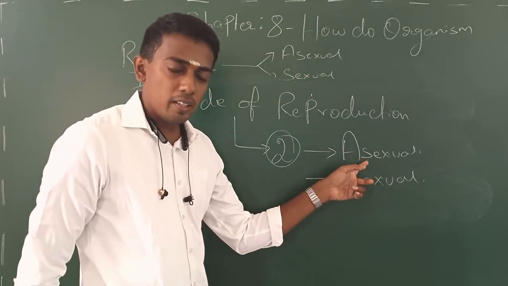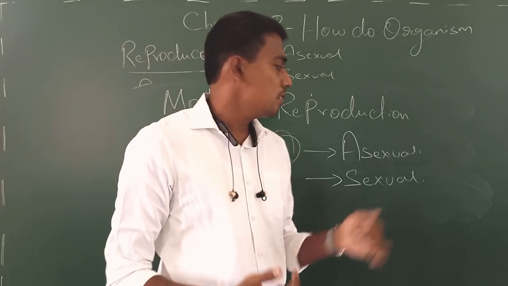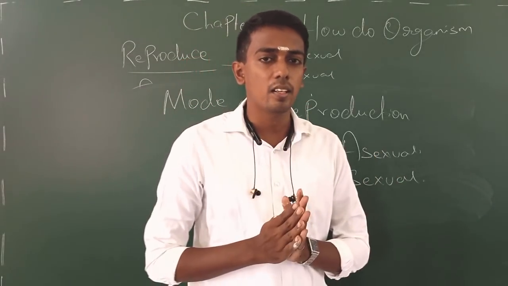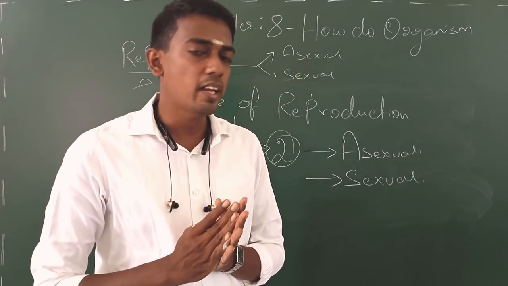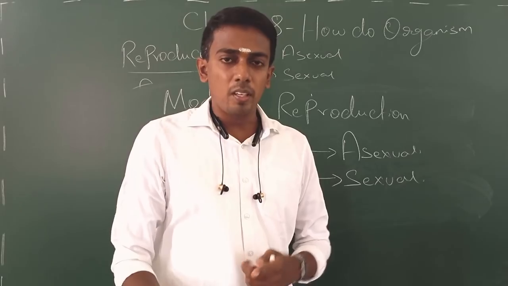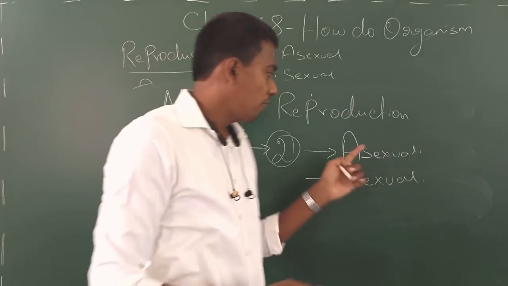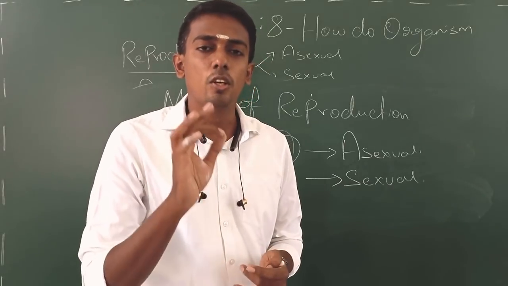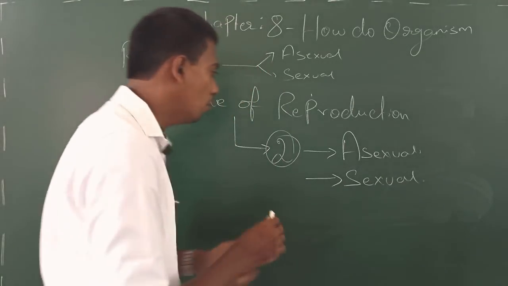The offspring produced as a result of asexual reproduction are genetically identical. You know what is meant by genetically identical? If you check the genes of the offspring with the genes of the parent from which the offspring are produced, both will be the same. Simply, it is called a clone, C-L-O-N-E.